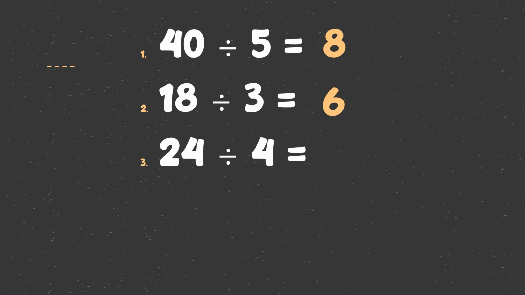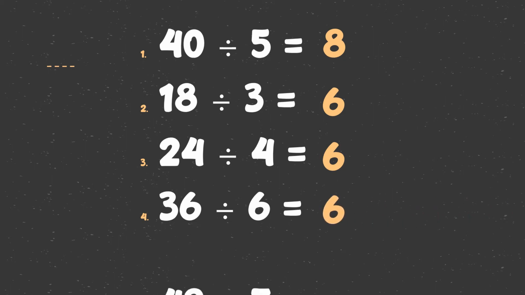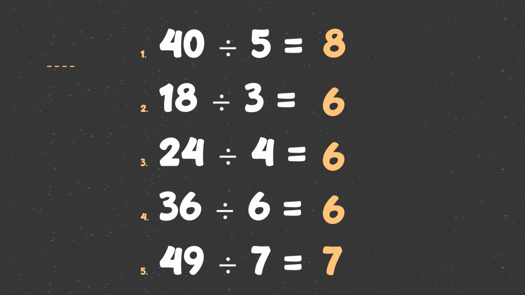The correct answer is 6. Next one. 36 divided by 6. The correct answer is 6. And the last one. 49 divided by 7. The correct answer is 7. Tama ba ang mga naging answers mo? Ang division ay reverse multiplication.